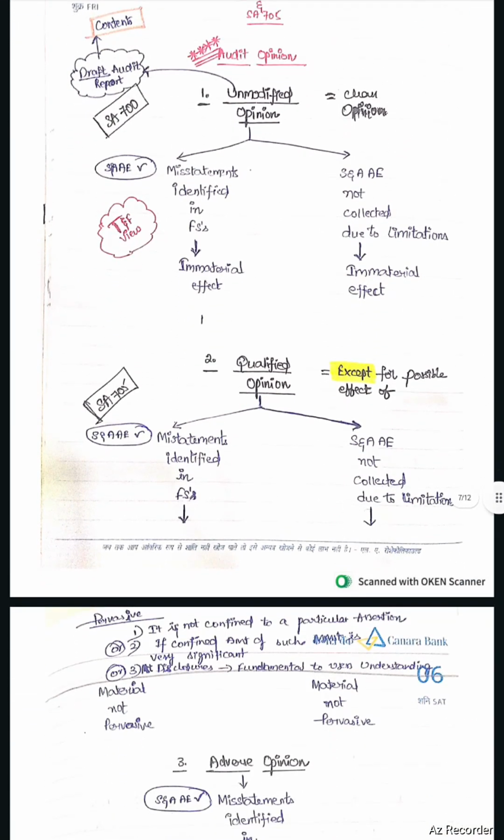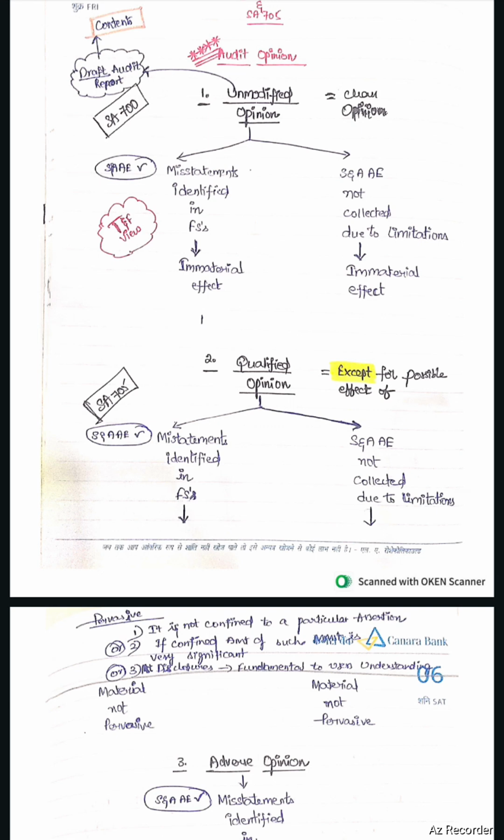Next, qualified opinion. Qualified opinion means "except for possible effect of." A qualified opinion will be issued in 2 cases. First case, sufficient and appropriate audit evidence is obtained, and misstatements identified in the financial statements are material but not pervasive. In such a case, a qualified opinion will be expressed.